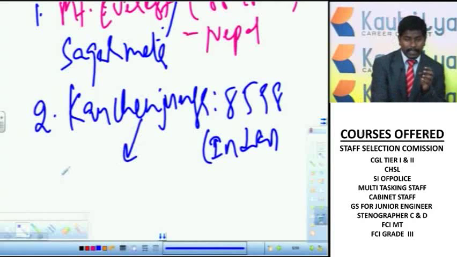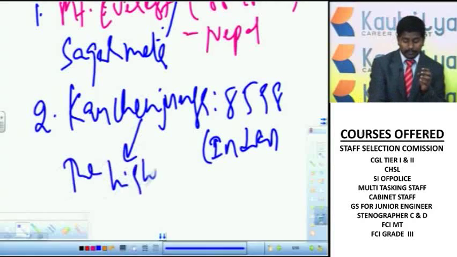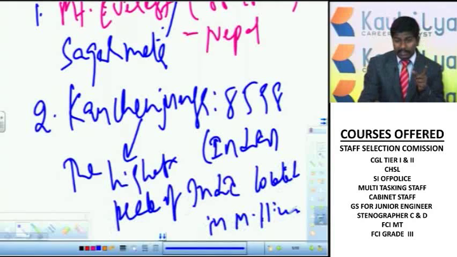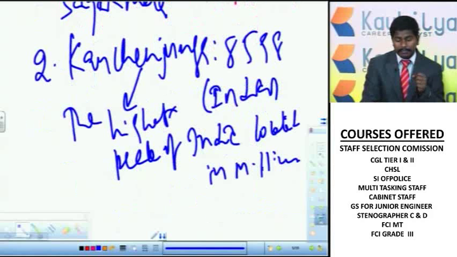Kanchenjunga is the highest peak of India located in the main Himalayas. Remember this difference. K2 is located in POK, Pak-occupied Kashmir, whereas Kanchenjunga is located in the main part of the Indian territory.